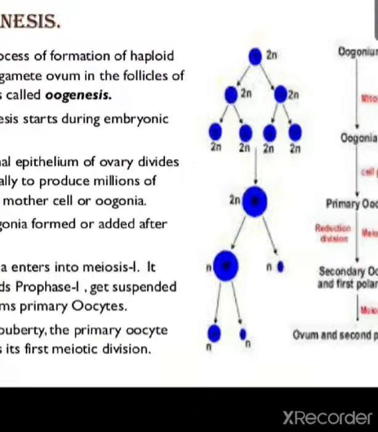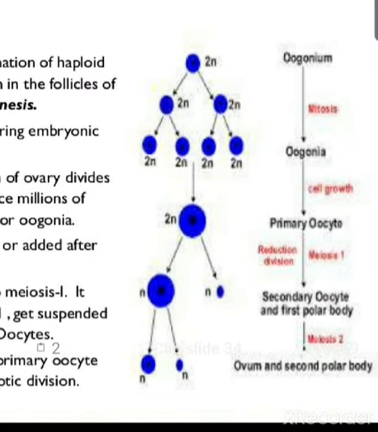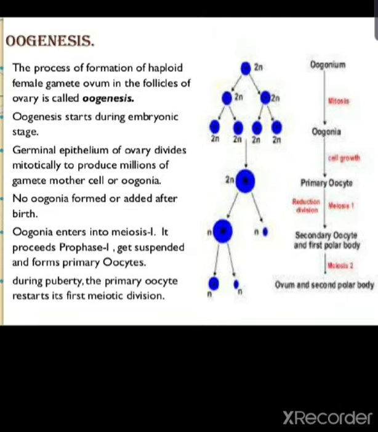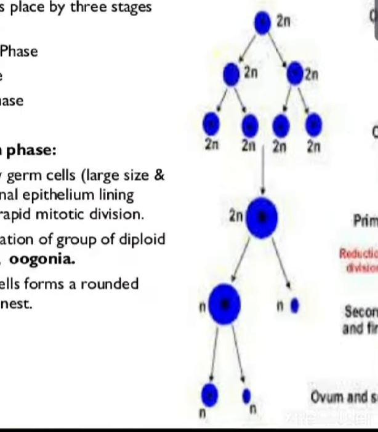If we look at this diagram, first is the formation of the oogonium. After that, through mitosis, as the oogonium grows in size it divides continuously to form more oogonia. After the oogonia there is cell growth and it develops into the primary oocyte. After the primary oocyte there is cell cycle arrest in meiosis 1. Again during puberty, meiosis 1 restarts. After that a secondary oocyte is formed, and ultimately it develops into the ovum. So let's see the different phases and how they develop.